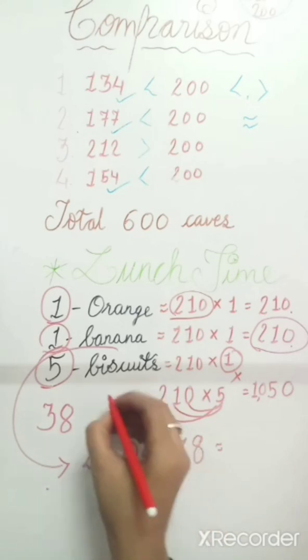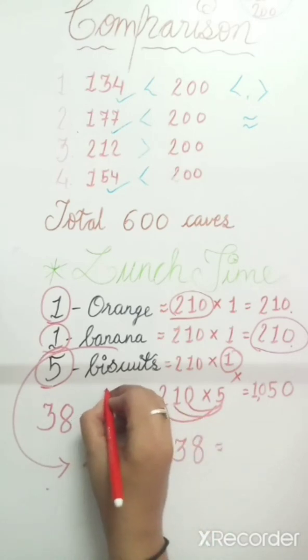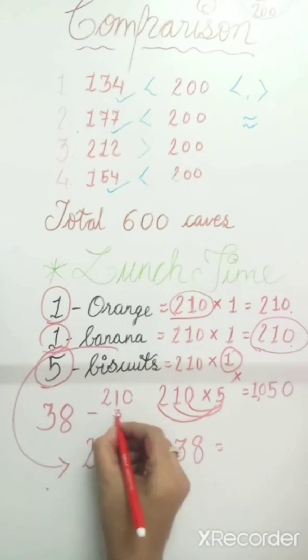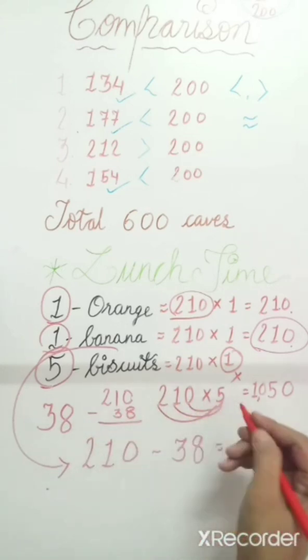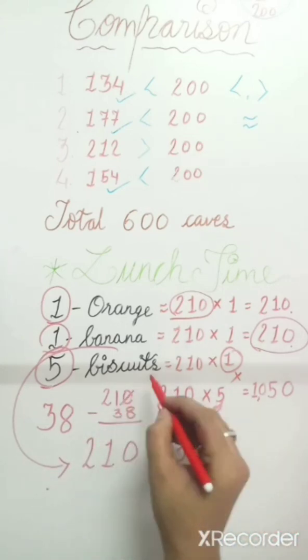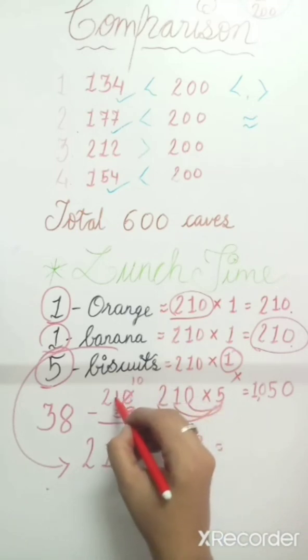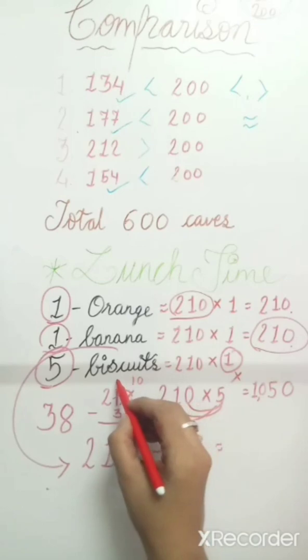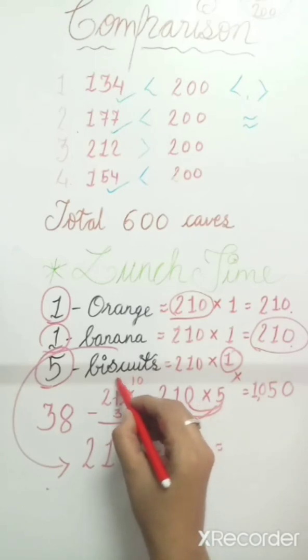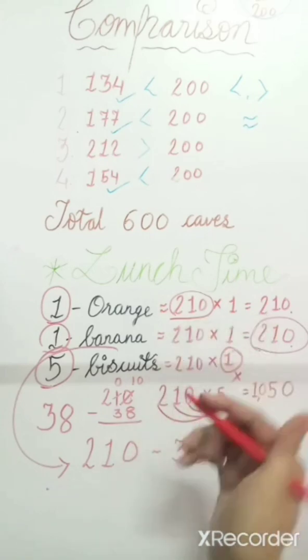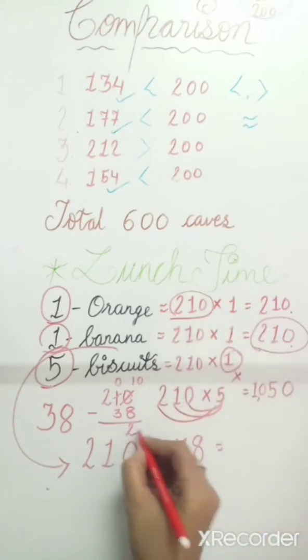All of you remember subtraction. 210 minus 38. 0 means 10 here. We had to borrow one from here. So we will cut 1 minus 1. It will be 0. 10 minus 8, the answer will be 2.